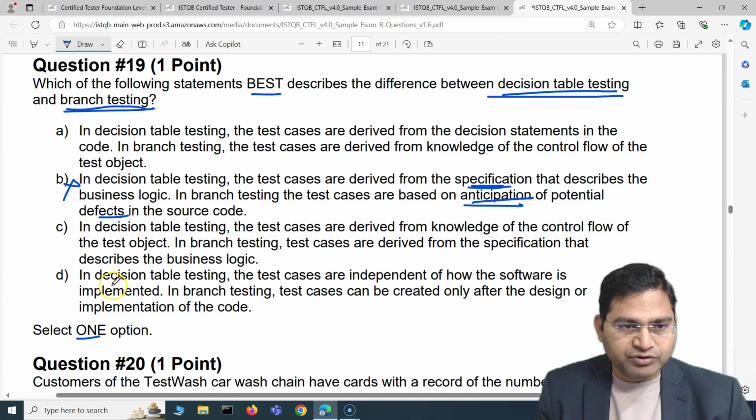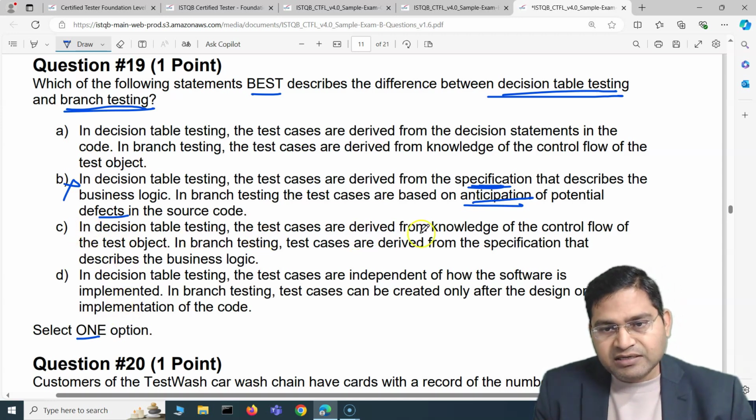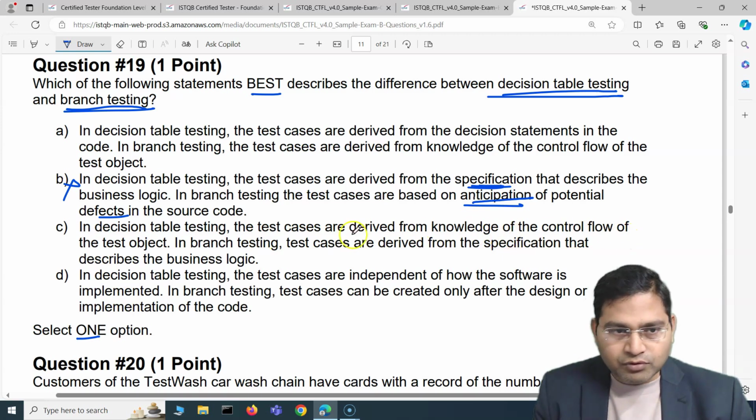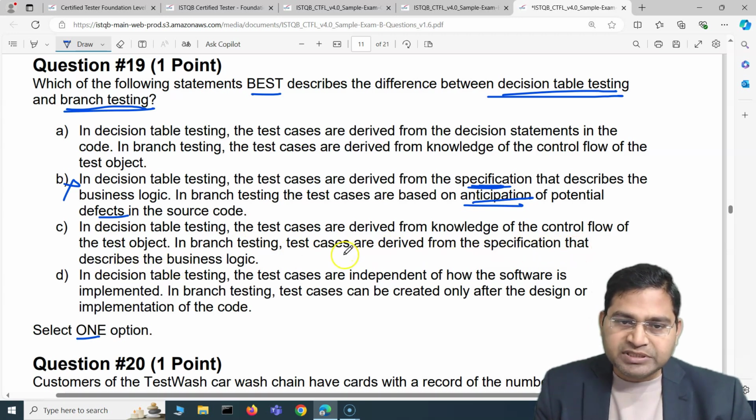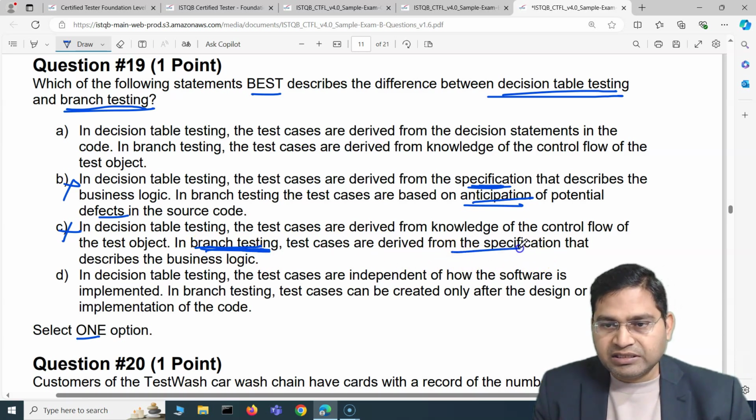Now we are just left with three options. In decision table testing, the test cases are derived from knowledge of the control flow of the test object. In branch testing, test cases are derived from the specification that describes the business logic. No, that's not how branch testing is done. Branch testing is a white box testing technique, so it doesn't derive from the specification that describes the business logic.